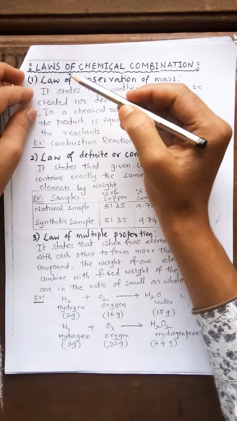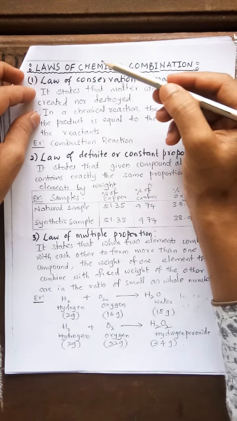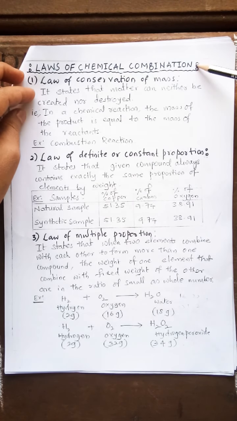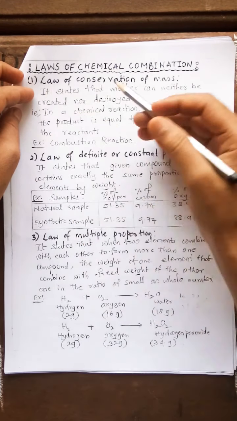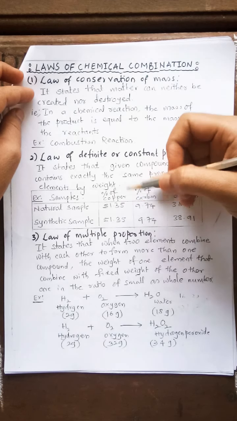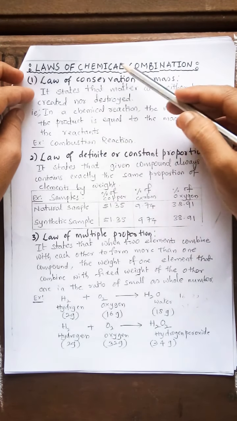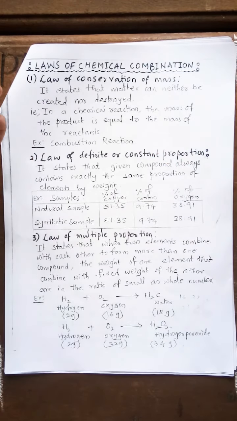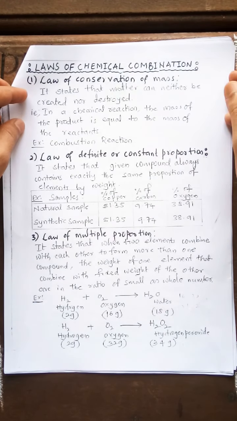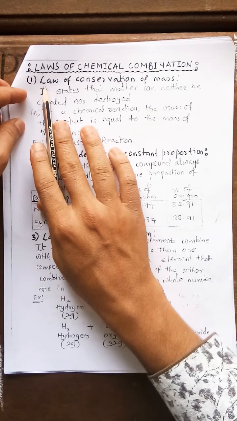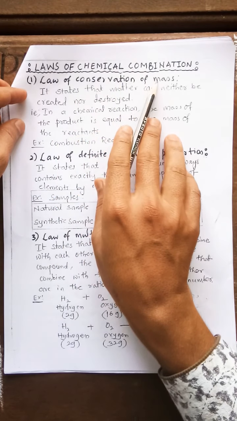Now the next thing, my dear students, is the laws of chemical combination. Here we are going to discuss different laws which are responsible for chemical combination to give different products. The first one is the law of conservation of mass.